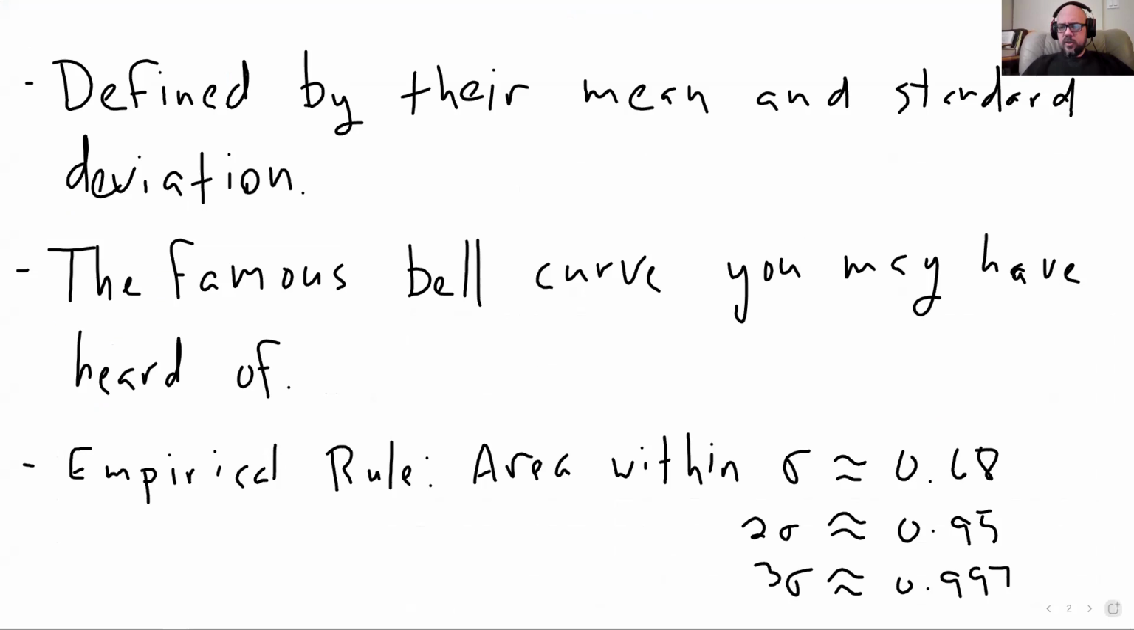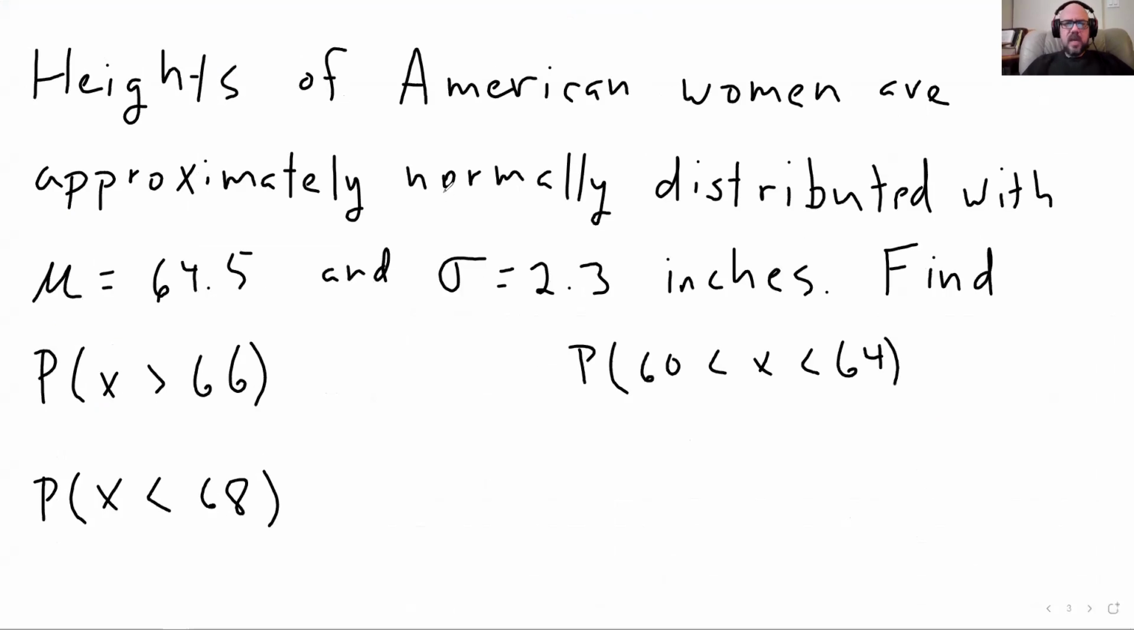All right, so let's look at the example. Among many, many other things, heights of American women are approximately normally distributed with a mean of 64.5. Notice this is a mu. I know it looks like either a fancy U or a fancy M, depending on how you're looking at it. It is a Greek lowercase m. It is the population mean, right? Population average, if you recall from way back in topic 1. And population standard deviation of 2.3, and these are both in inches.